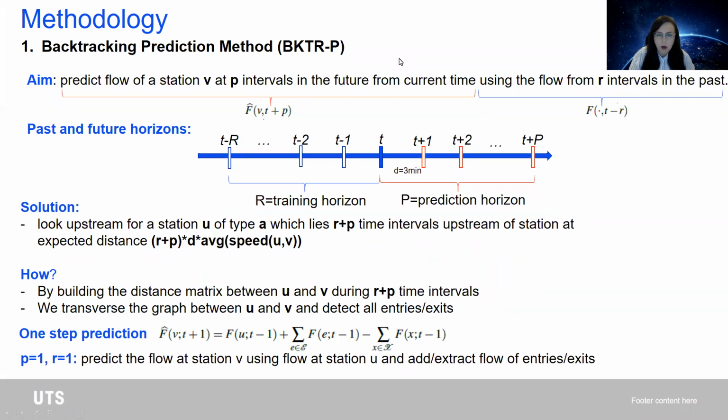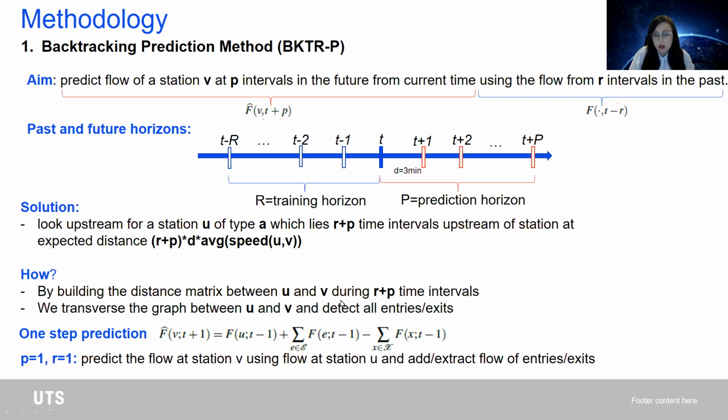Given a time t and a station v, we want to be able to predict p time points into the future, which we call the prediction horizon, by using the information from r points into the past, which we call the training horizon. So what is the aim? It is basically to look upstream in the graph for a station, let's call it U, of the same type, which lies R plus P time intervals upstream. I have to mention that the time interval between reported data points is 3 minutes.